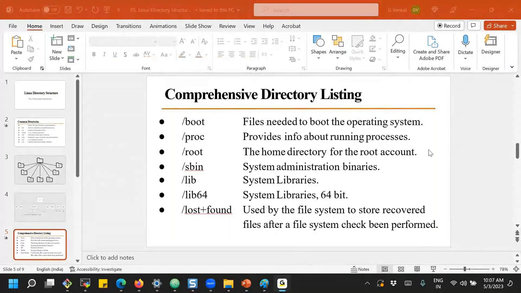Whenever we install the Windows operating system, we get one default user account. What is that user account? The Administrator user account. Administrator is the user account.